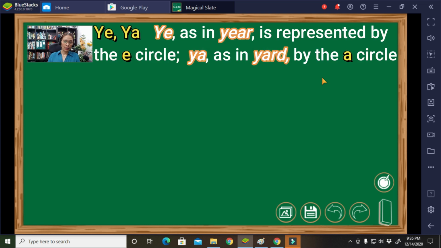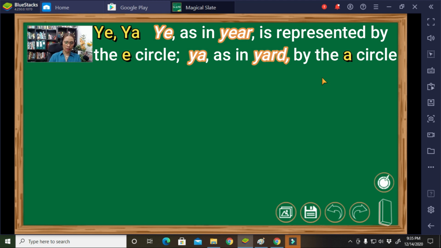According to the rule, ye is represented by a small E circle, while ya is represented by a large circle. That is ya. It is a large circle.